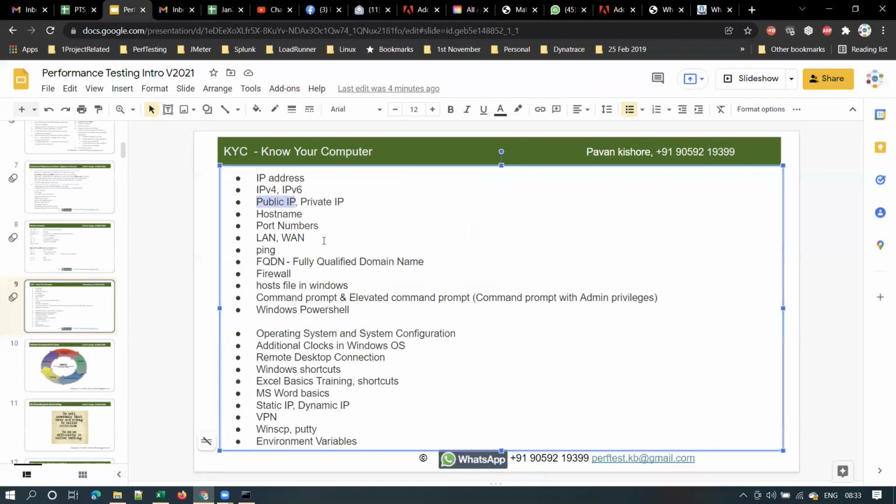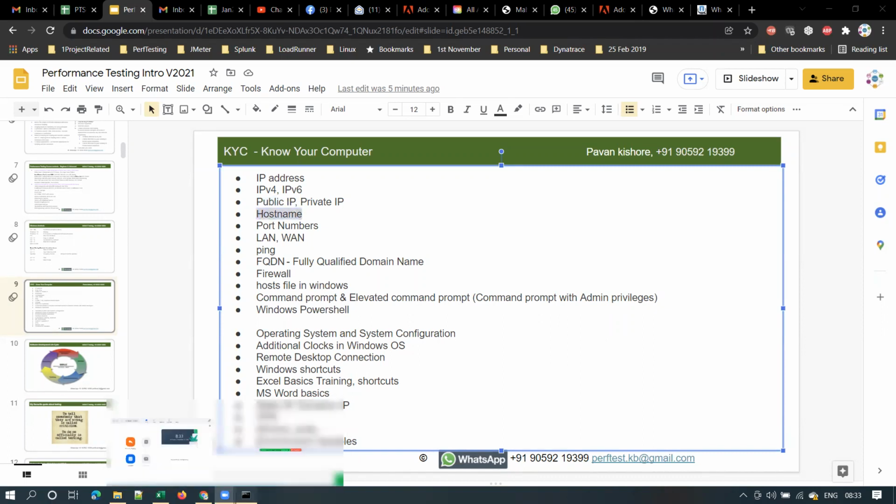So these are all computer basics that every software engineer should know, right? Not only performance test engineers, but whether you are a software developer or a software test engineer, any software engineer should know these basics. What is public IP? What is private IP? What is IPv4? What is IPv6? And how to check the IP address and how to check the host name.